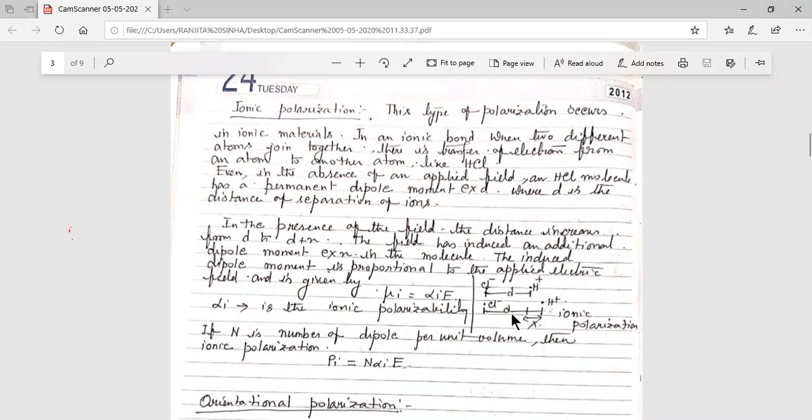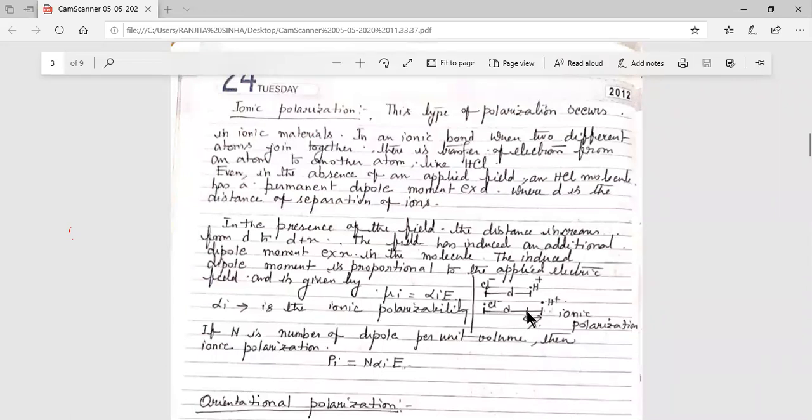Now if you apply an electric field, then what will happen? The H plus ion will shift in the direction of the field, and Cl minus in the opposite direction of the field. Initially the distance between H plus and Cl minus was d, now it is d plus x, because H plus is shifted slightly in the direction of the electric field, and Cl minus is shifted opposite to it.